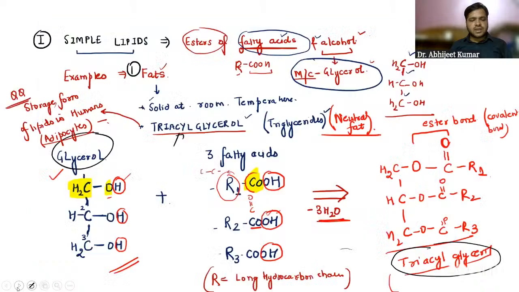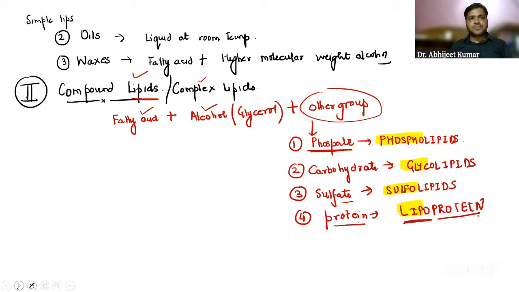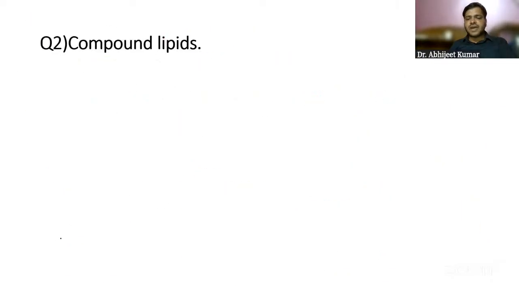Coming on to the next one, the compound lipids. We have already discussed the compound lipids in detail, in the very first question only.